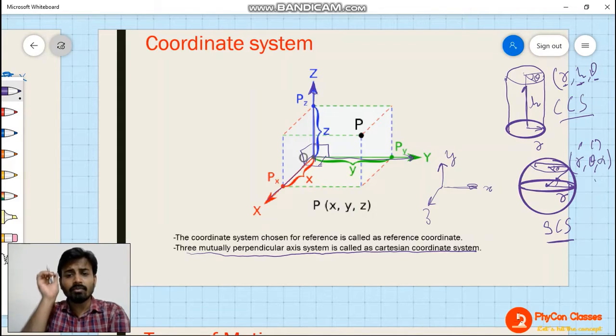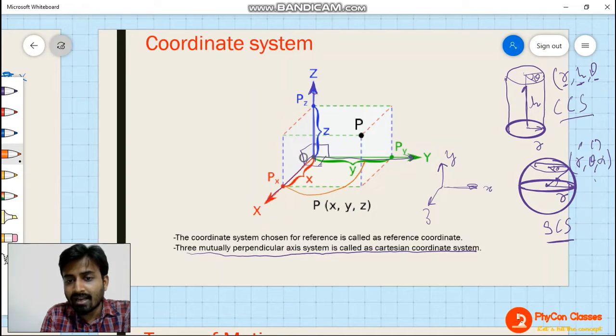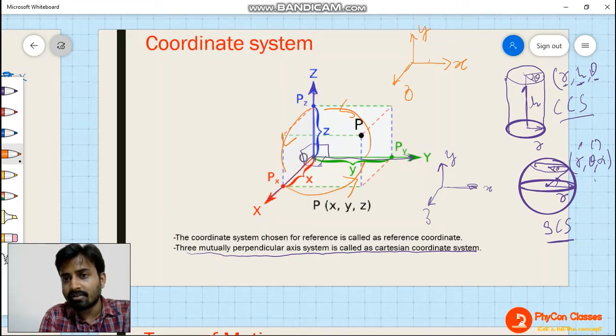Understand? Now one more very important point, and some questions have been asked on it previously: when you are drawing Cartesian coordinates, the x, y, z should always be in anti-clockwise direction. So this system is correct. If I take x here, then y should be this one and z should be this one. That creates an anti-clockwise sense.